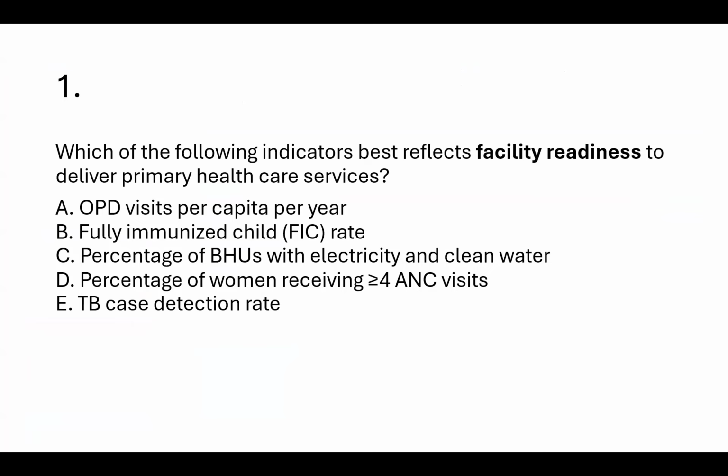Which of the following indicators best reflects facility readiness to deliver primary healthcare services? A. OPD visits per capita per year. B. Fully immunized child rate. C. Percentage of BHUs with electricity and clean water. D. Percentage of women receiving more than 4 antenatal care visits. Or E. TB case detection rate. So it is C, because we want to reflect the facility readiness. Percentage of BHUs with electricity and clean water.